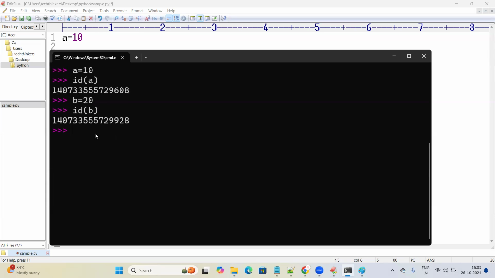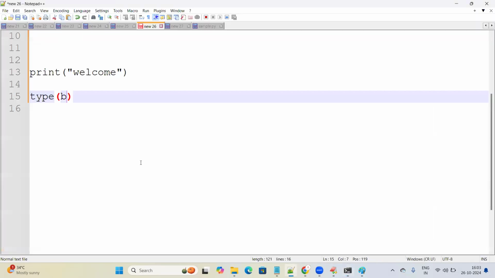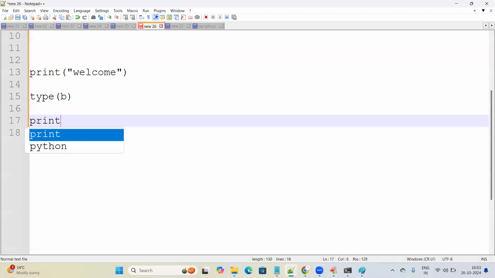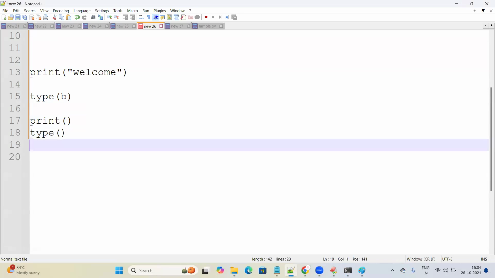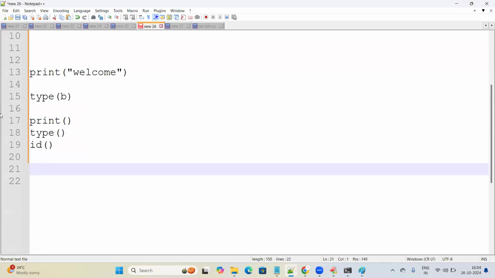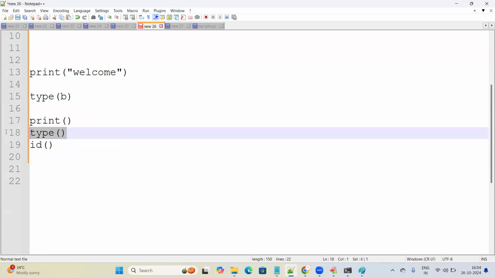What is the use of the ID function? ID is a function. How do you recognize that ID is a function? I told you already, anything you write in this form, print, open and close brackets, type, open and close brackets, ID, is the syntax of a function. Print is a function, type is a function, ID is a function.